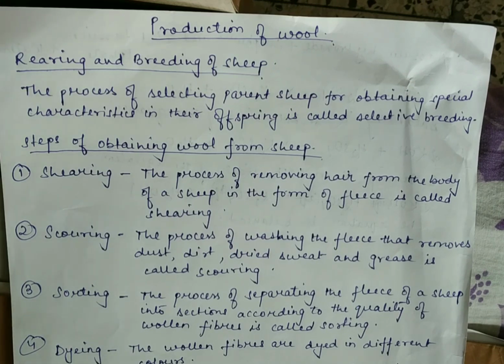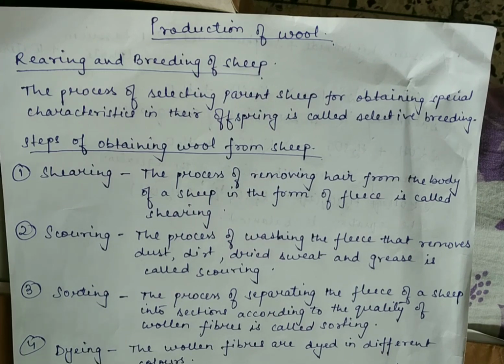Rearing of sheep means to look after the sheep by providing them food, shelter and health care. The persons who look after the sheep, or the rearers, are called shepherds. Sheep are herbivorous and prefer to eat grass and leaves. So the shepherds take the herds of sheep to the countryside for grazing.